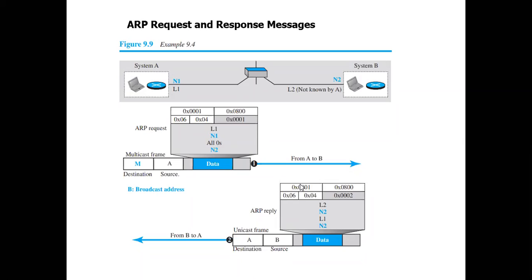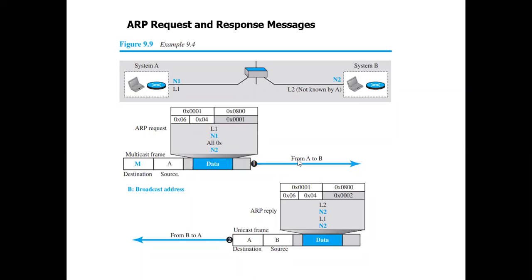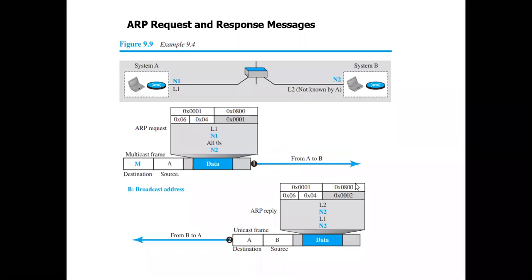So here if you observe, again the same packet format, the same hardware type and the protocol type. Length also will remain the same. But if you observe here, we are giving 2 because the operation is now a reply. So a reply can be represented with 2. That is why 2 is given instead of 1 here. So it is 0002. Fine.